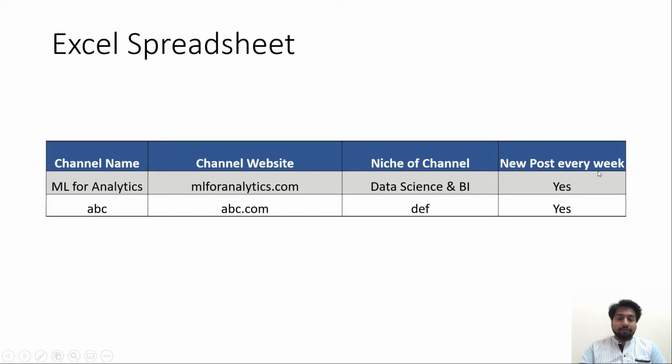And do we post a new post every week? The answer is yes. So this is the information being saved in every row corresponding to each column. And depending upon that, each column has a different data type. For example, one can be a varchar type in a database, like varchar of length 10, or 3 bits or 6 bits for new post every week. And similarly for the channel name, it can be 16 bit and many more.